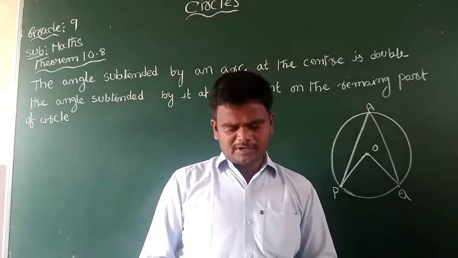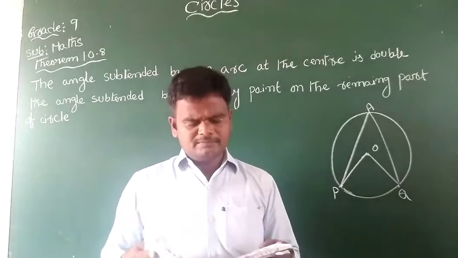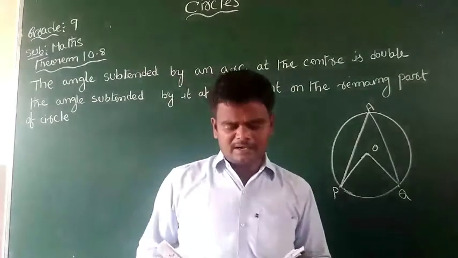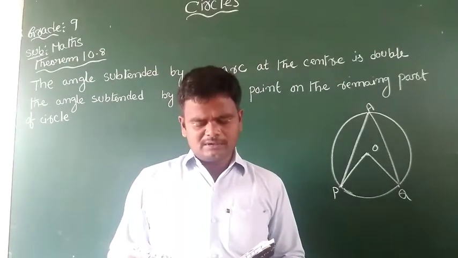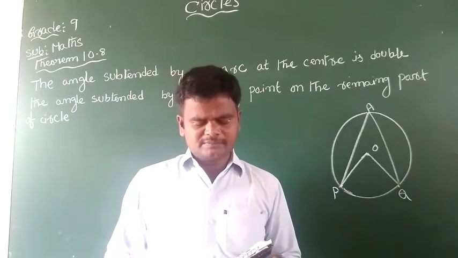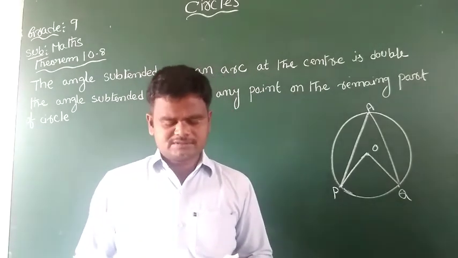After completion of exercise 10.4, we'll continue with theorem number 10.8, chapter Circles. Theorem 10.8 says that the angle subtended by an arc at the center is double the angle subtended by any point on the remaining part of the circle.